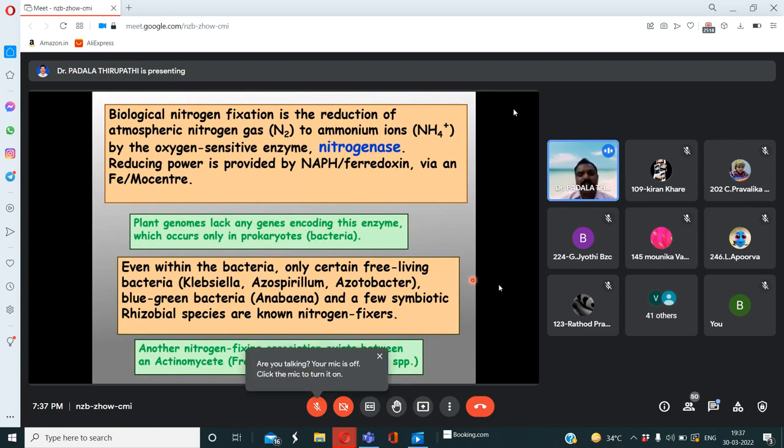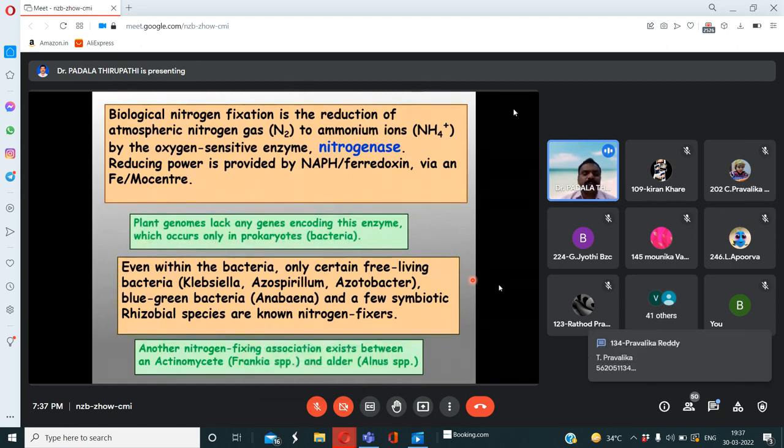Along with this, some blue green algae like Anabaena, Oscillatoria, Nostoc, and a few symbiotic rhizobial species are known nitrogen fixers. Nitrogen fixers means the living organisms, the microbes, which have the ability to fix nitrogen from the atmosphere.